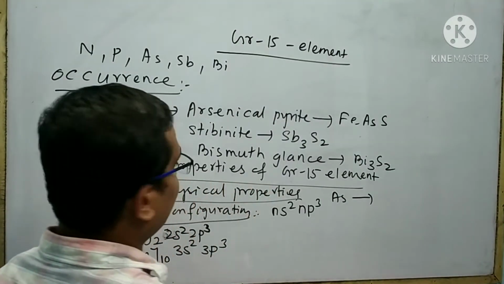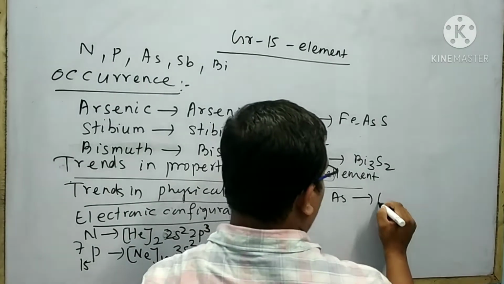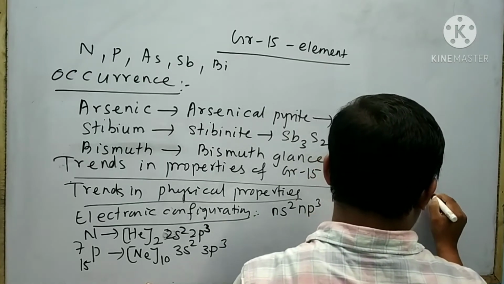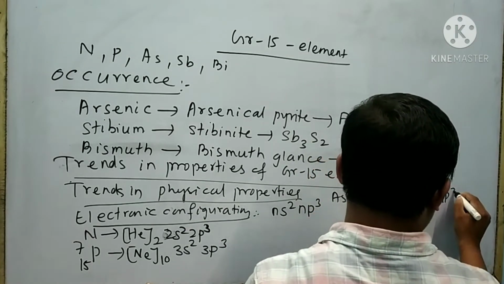The electronic configuration of arsenic is argon 3d10 4s2 4p3, and its atomic number is 33.